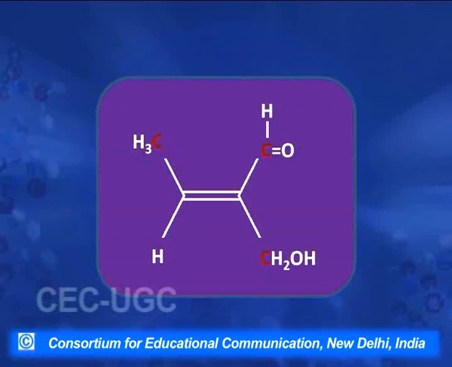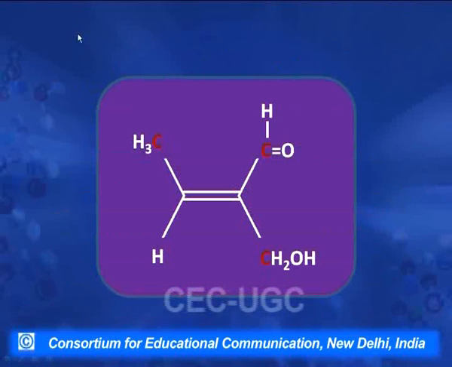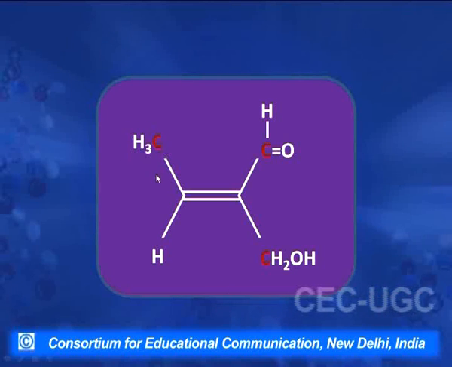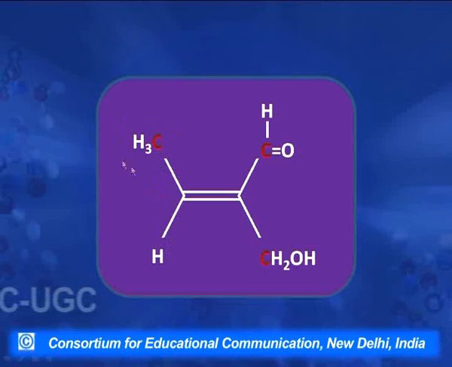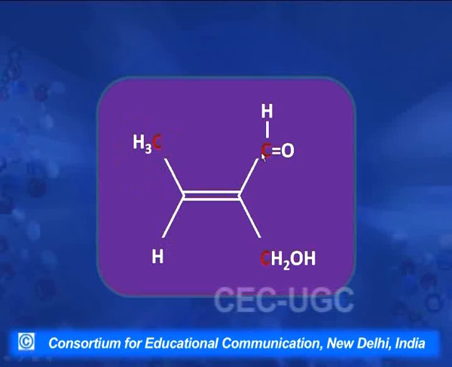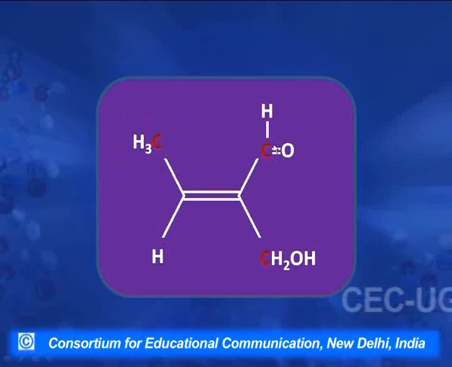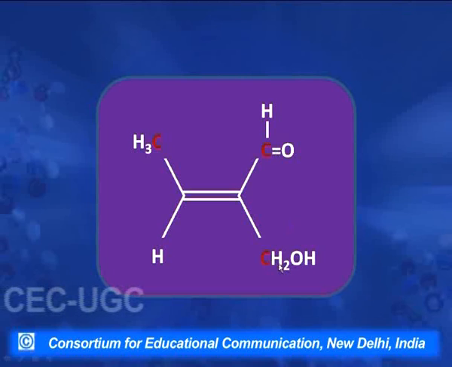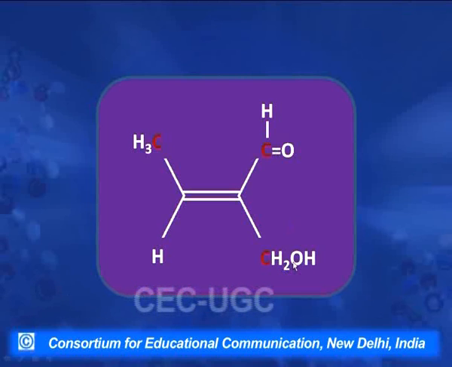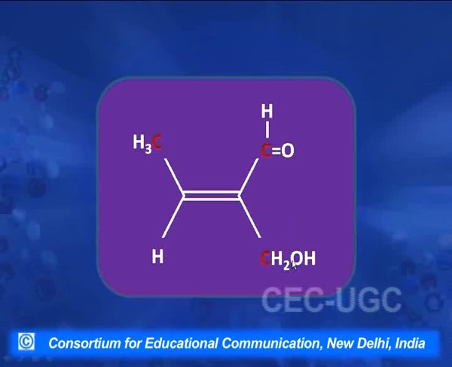Now let us take another example. In this case again we have a methyl here and hydrogen here. This methyl is attached through carbon and this methyl is given the higher priority. But here this carbon, which is an aldehyde group, has oxygen joined by a double bond and one hydrogen, and in this case also CH2OH, this carbon is attached to hydrogen and one oxygen. How to decide the priorities?